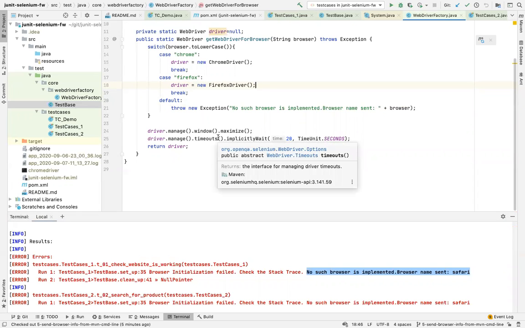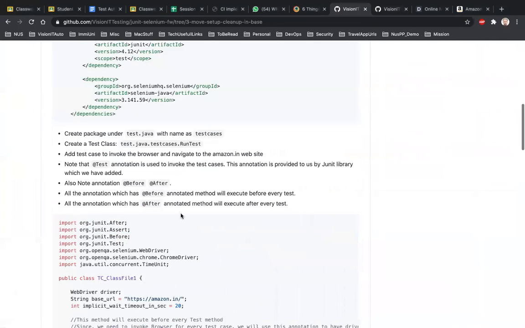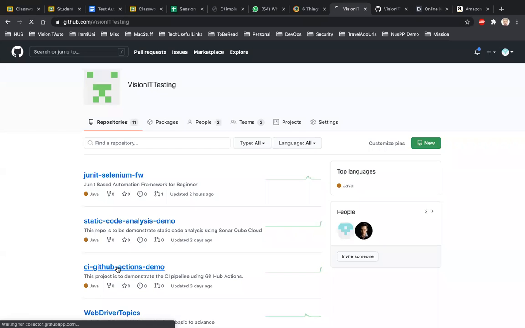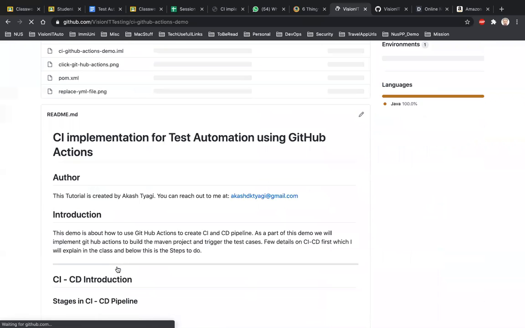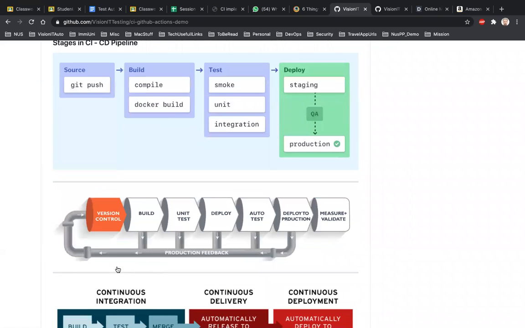You remember I talked about CI/CD pipelines, right? So as you said about the CI/CD pipeline, should we also add the command for the installation of drivers in the YAML file? Yes, you can.